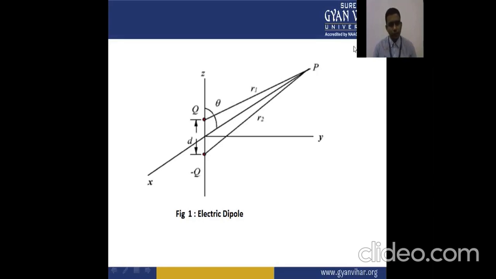So this dipole is placed at the origin in the xy plane.